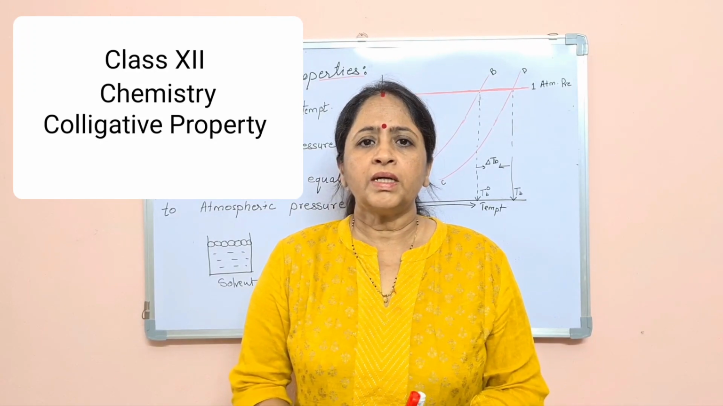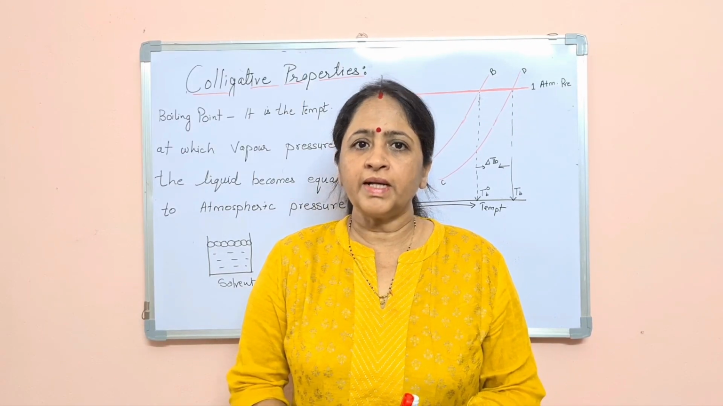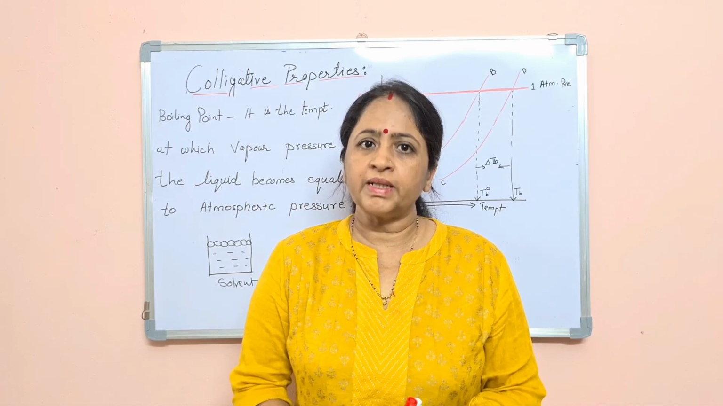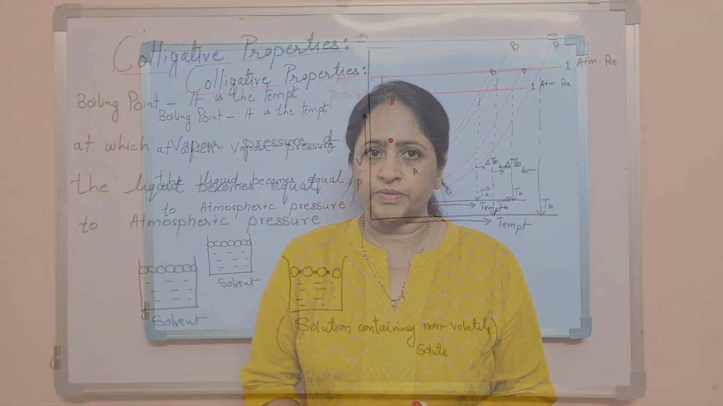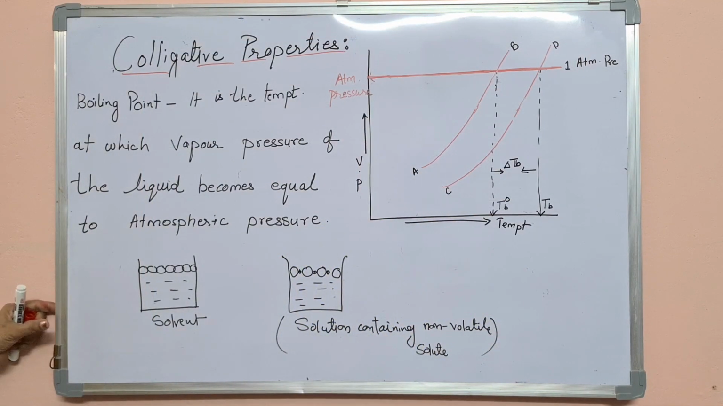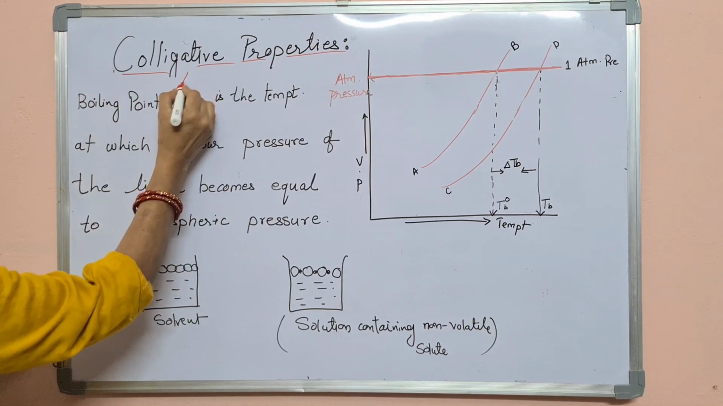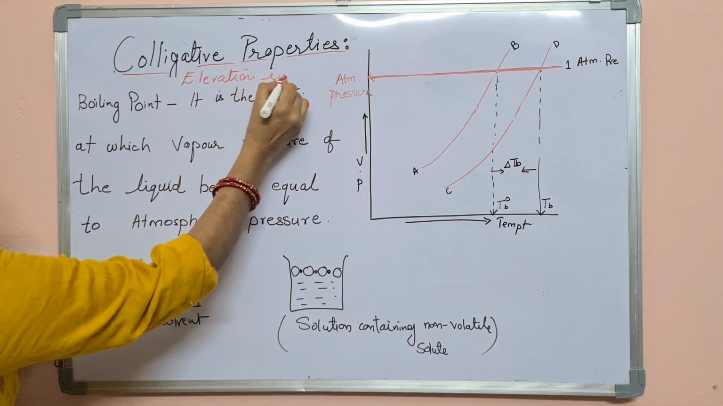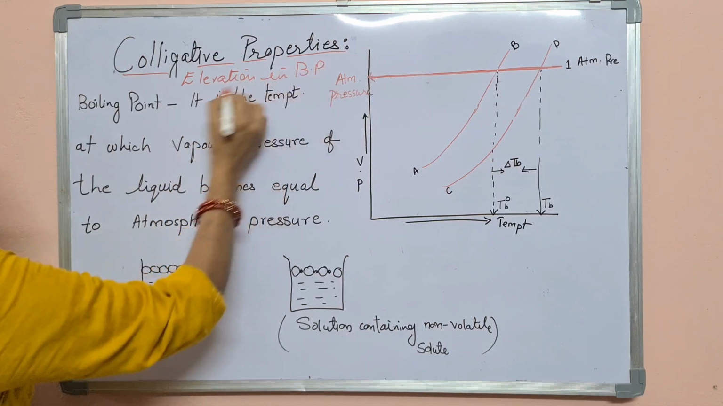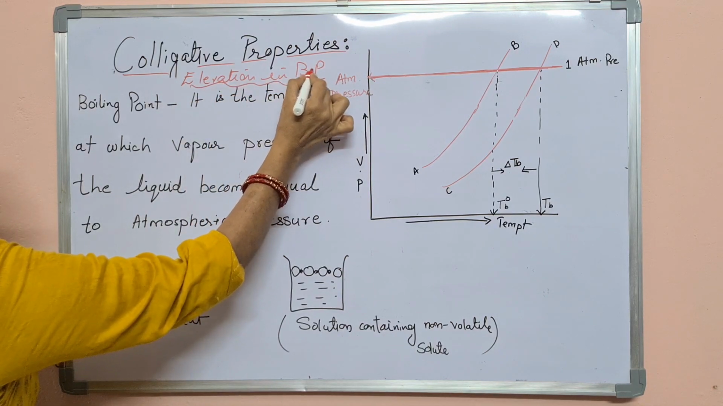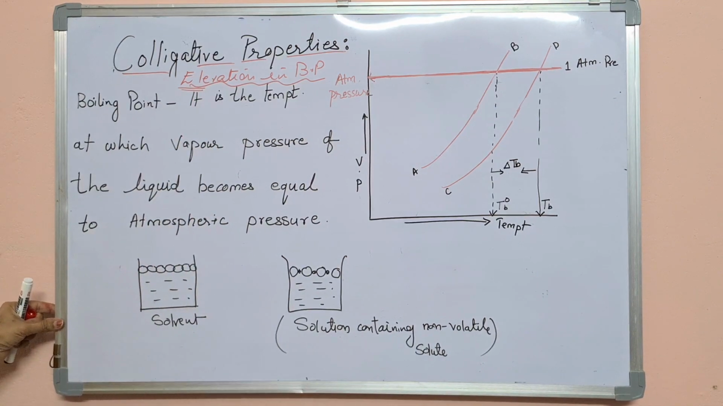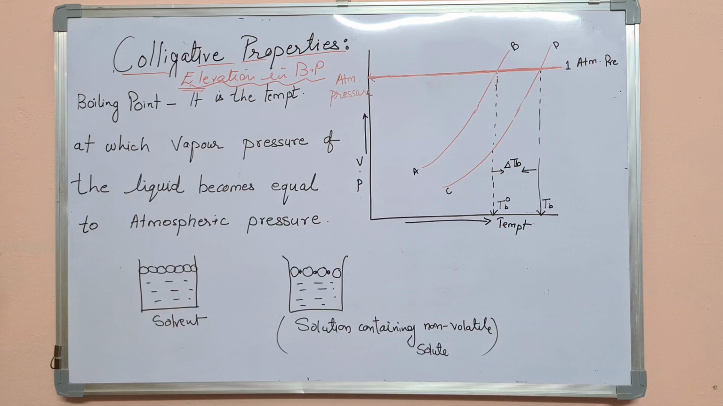Hello students, in the colligative properties first we have studied relative lowering in vapor pressure. Now listen to the explanation of the next colligative property, that is elevation in boiling point. Now the next colligative property we are going to study today is the elevation in boiling point. Elevation in the boiling point. So the word elevation is I think clear to everybody, that is increase in the boiling point. Okay. So this is elevation in the boiling point.